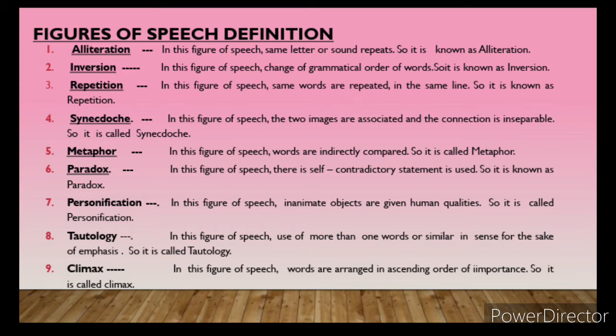If you would see, the poet uses two things that are interconnected and inseparable; you cannot separate them. So what is it called? It is called synecdoche. In this figure of speech, the two images are associated and the connection is inseparable. So what do we call it? We call it synecdoche.